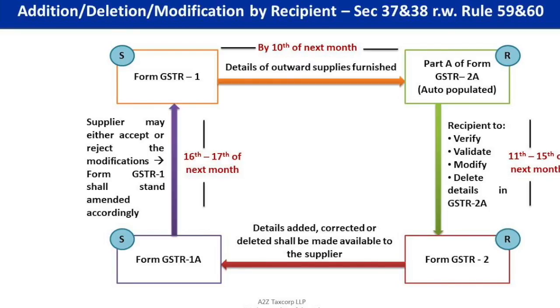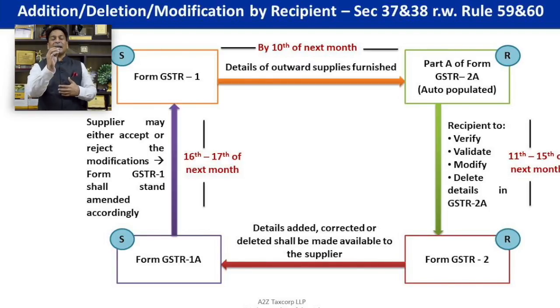Now with GSTR-1, 2 and 3, I want to explain the reference, implication and importance of these three returns. In the GST regime, if I'm a supplier and I'm supplying goods, then I have B2B invoices and B2C invoices. I will upload the invoice particulars on the GSTN portal.